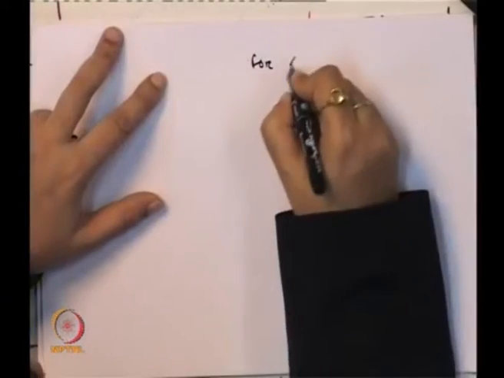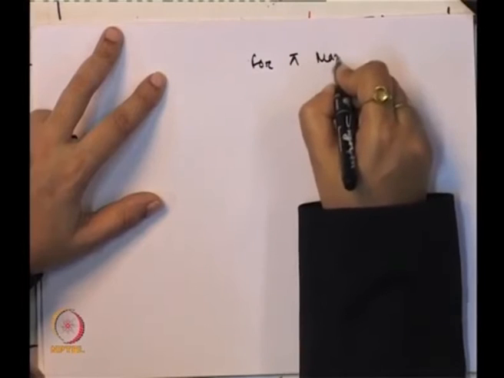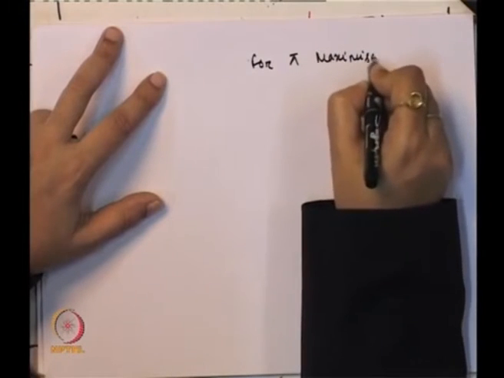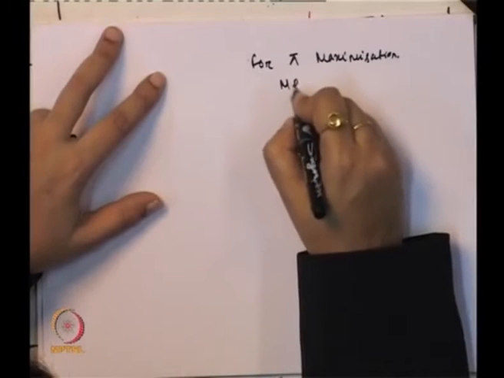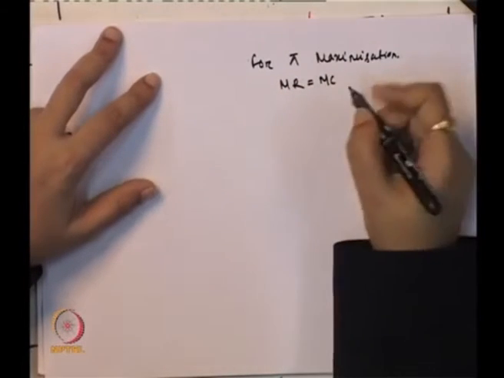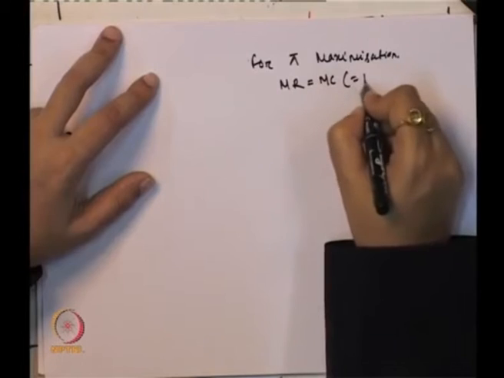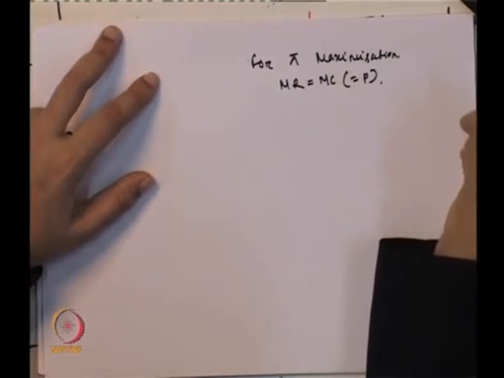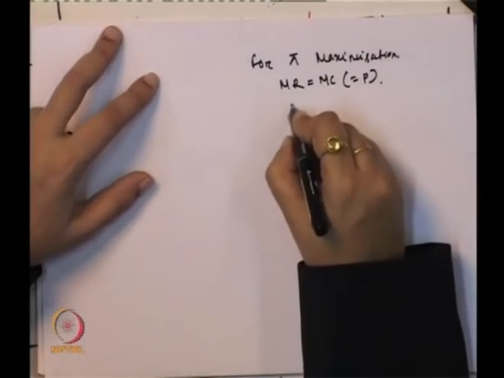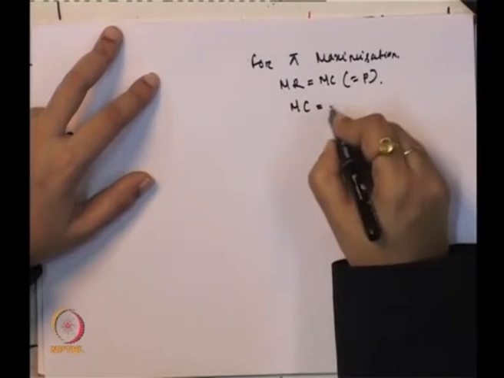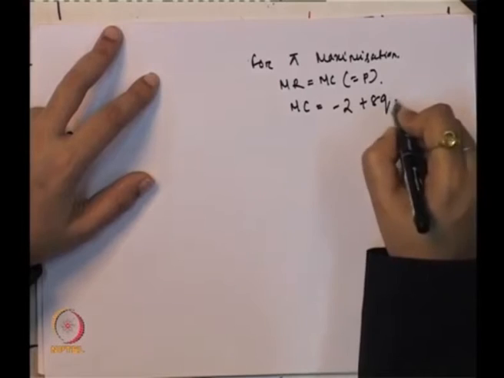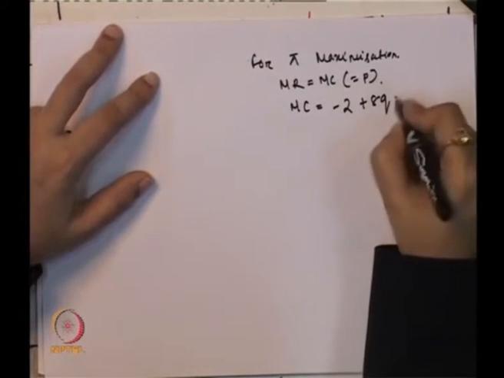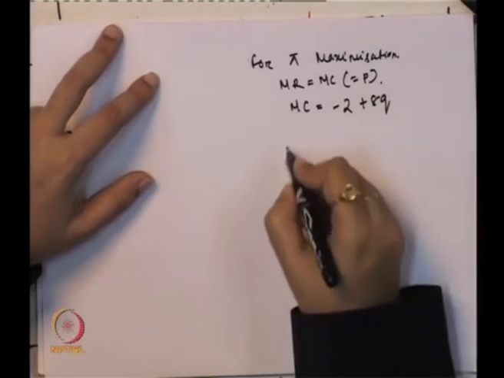So for profit maximization, we know that marginal revenue is equal to marginal cost, which is also equal to P. So now what is marginal cost? Marginal cost is minus 2 plus 8Q.